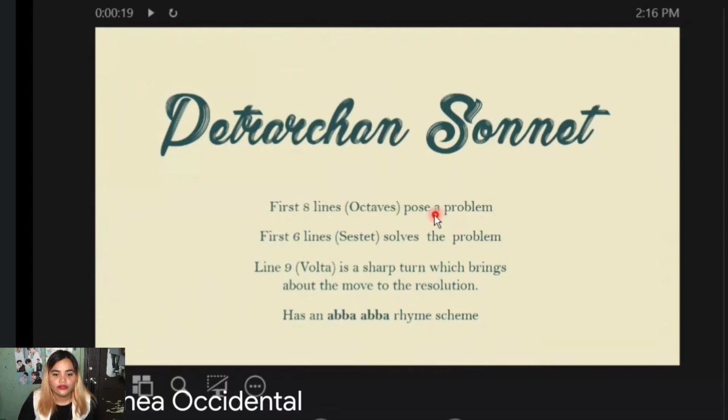The last 6 lines, called the sestet, solve the problem, while line 9 in the sonnet is called the volta, usually a sharp turn which brings about the move to the resolution. The rhyme scheme is usually ABBAABBA. So that's it for the Petrarchan sonnet.